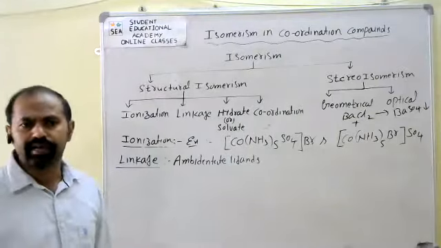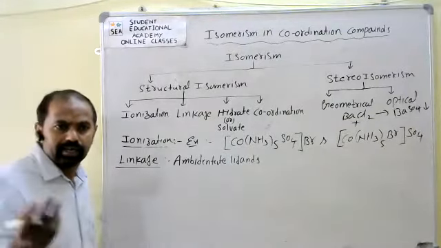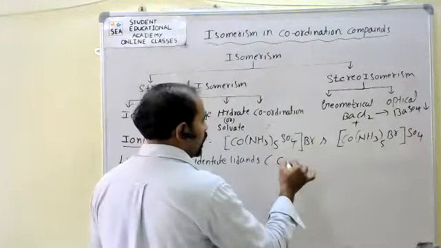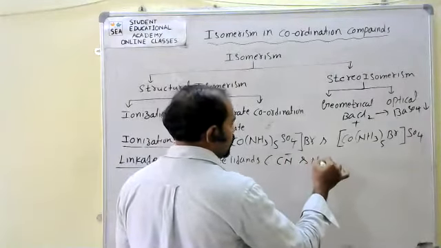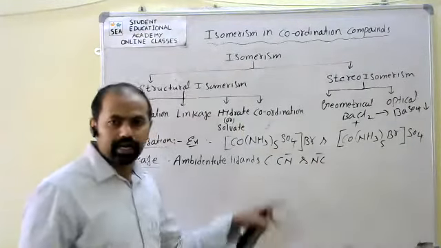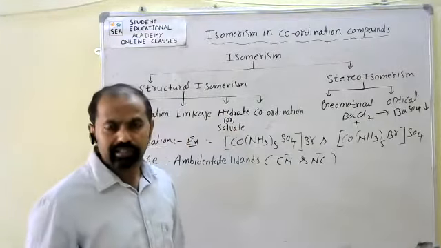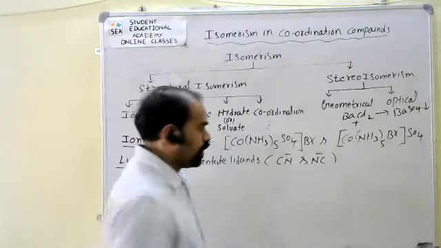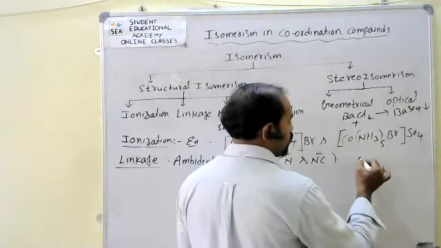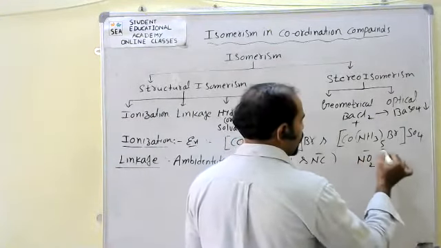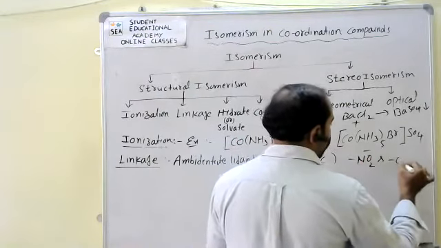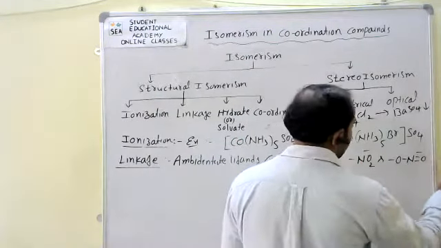For example, we can take cyanide, CN minus and NC minus. Both are here. CN acts as an ambidentate ligand. Otherwise, if we take the nitro group, sometimes it is bonded through oxygen, sometimes through nitrogen.